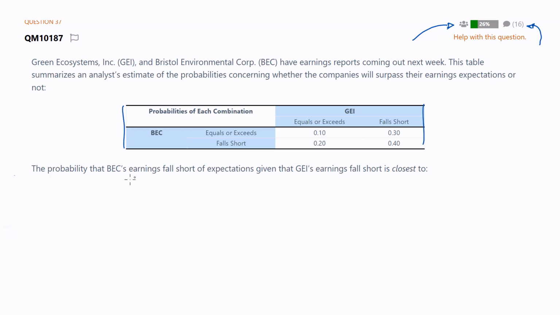What do we need? The probability that BEC's earnings fall short. So we need the probability that BEC falls short. I'll just do it as a cross. So I'm saying fall short is a cross, equals or exceeds is a tick. Probability that BEC's earnings fall short, given that GEI's also fall short.